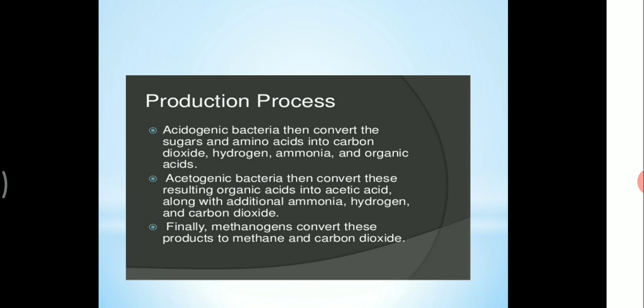Acetogenic bacteria then convert these resulting organic acids into acetic acid along with additional ammonia, hydrogen and carbon dioxide. And finally, methanogens convert these products to methane and carbon dioxide.